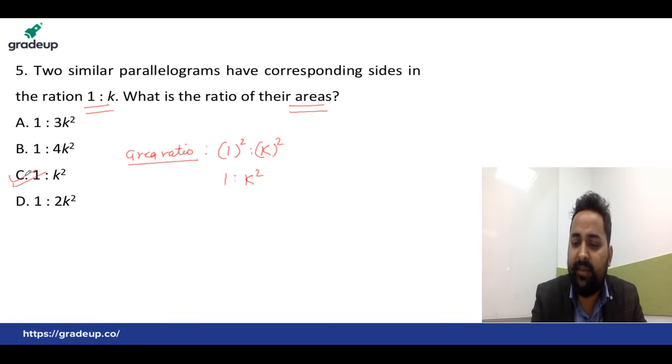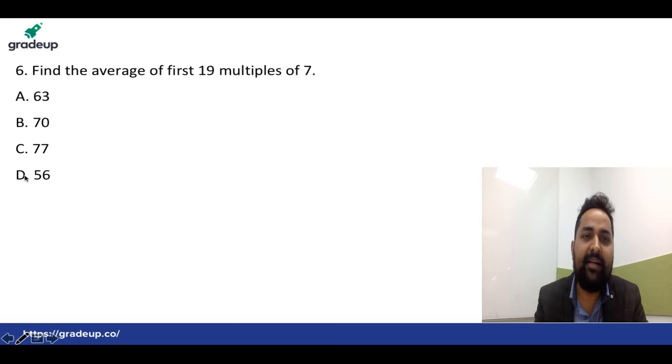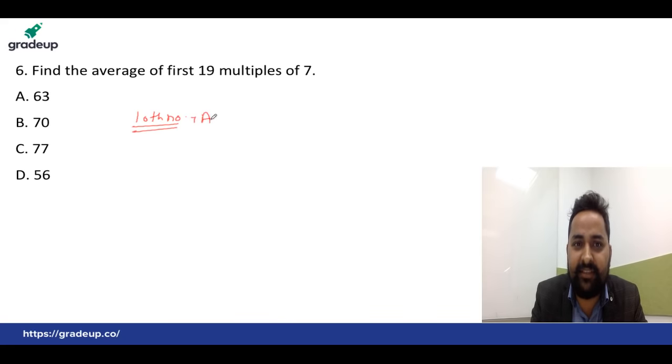Very simple. Let's move to the next question. Absolutely, C is the right answer. Find the average of first 19 multiples of 7. See, we can solve this question without pen. 19 multiples, okay, of 7. Okay, we can simply say if 19 numbers are given, very simple, the 10th number must be equal to the average. Yes or no?